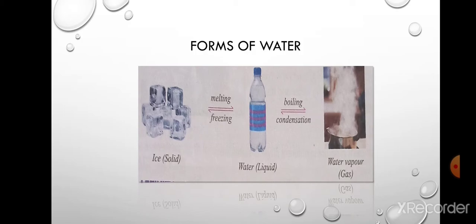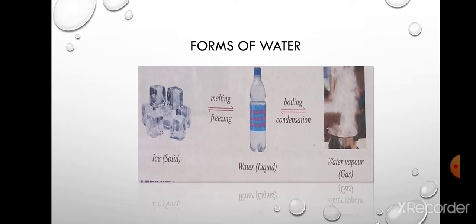Very peculiar features are associated with water, like it can exist in three forms. Now what are these three forms? Solid, liquid and gas. And also these three forms can be interconverted into each other. Suppose we have a solid form, ice, and we need to convert it into liquid. That process is known as melting.